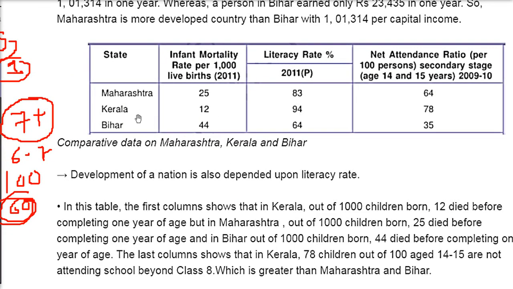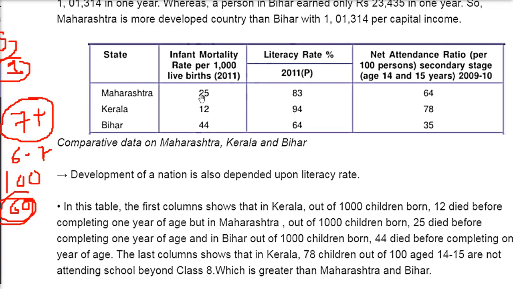Now if you see here, this is comparative data again for Maharashtra, Kerala and Bihar, but we see certain different things. Kerala is more literate. The education is more here.